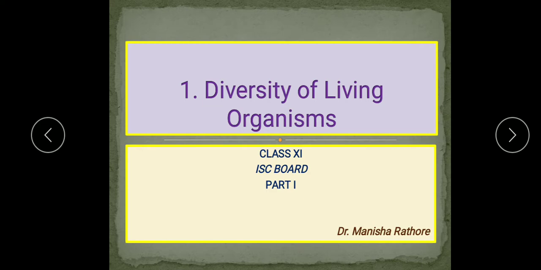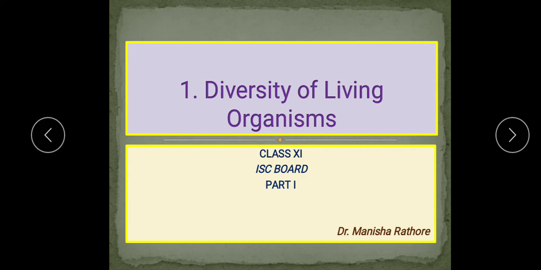Overall you have 5 units in your syllabus. First is diversity of living organisms, whose first part I'll start now. It has a weightage of 9 marks. Chapter 2, structural organization in animals and plants, is of 11 marks. Chapter 3, cell structure and function, is of 15 marks. Chapter 4, plant physiology, is of 17 marks. And chapter 5, human physiology, is of 18 marks. So overall 70 marks are there for your theory paper.